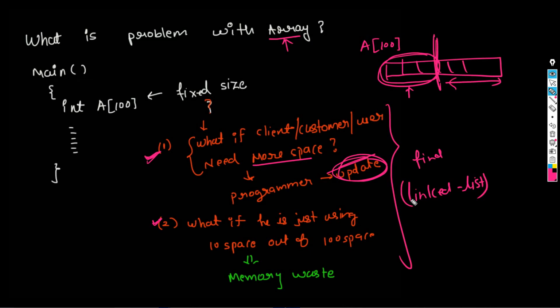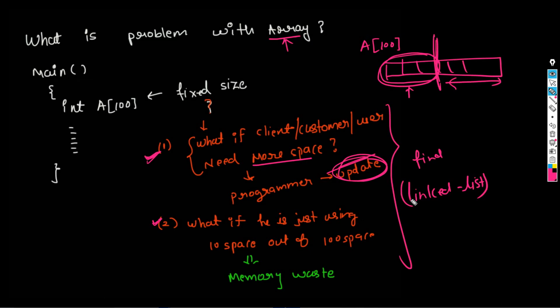The second thing is, if you declare an array of size 1000, and your client or customer is using only 2 or 3 or 4 spaces, then what about the remaining ones? It's a complete wastage. So we need to overcome these issues. For that we have something called linked list.